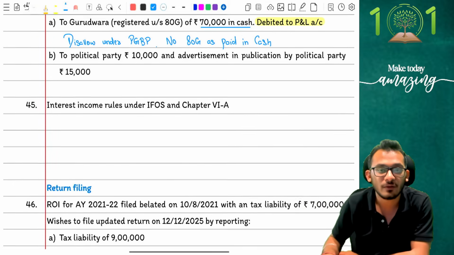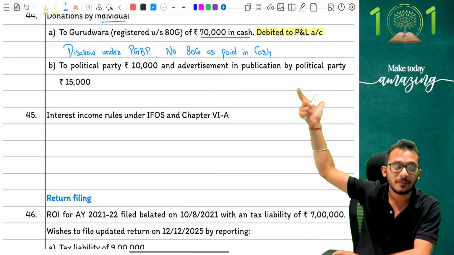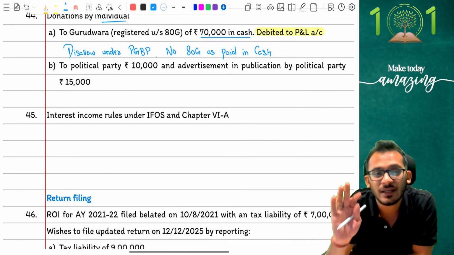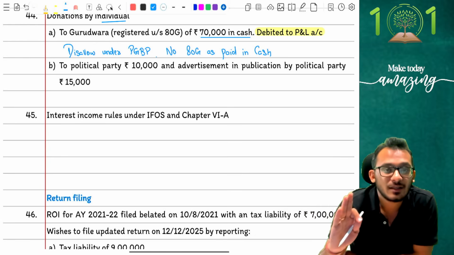Next one says, political party payment is 10,000 rupees and advertisement and publication to political party is 15,000. Now look very carefully. In point number A, I very explicitly gave that this is debited to P&L, whereas in point B, I have never given such conditions. When it is not given, don't make assumptions that it is there in PGBP, unless the question clarifies it.